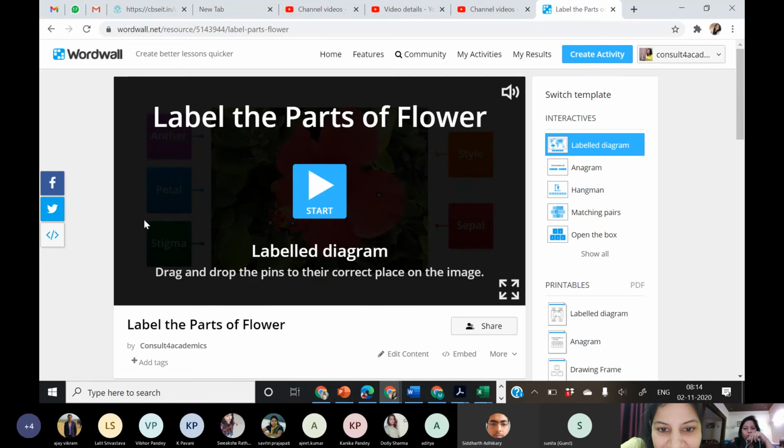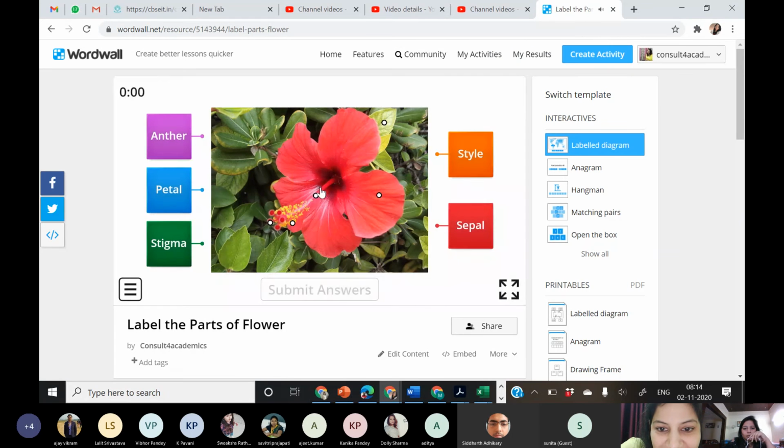You may see on the screen also how it will work. I'm just going to start it. You will get this kind of activity, right? This I've created just to show you. Now this we have to label. Now what exactly is this point? This is sepal. Okay. Now this is, I match it wrong. I'm just doing it because this is petal. I'm just going to do it here, style. I will get it wrong obviously. I'm doing it wrong.